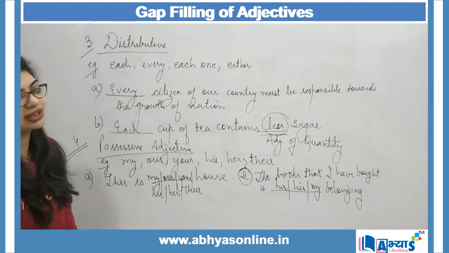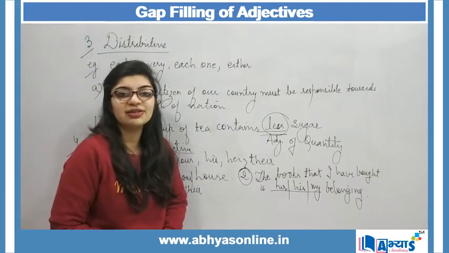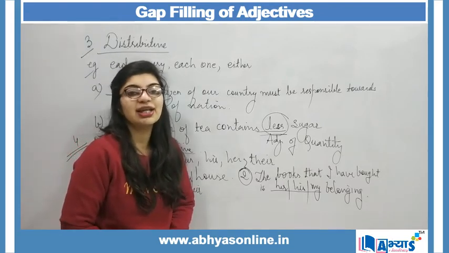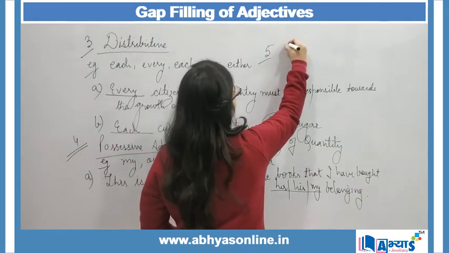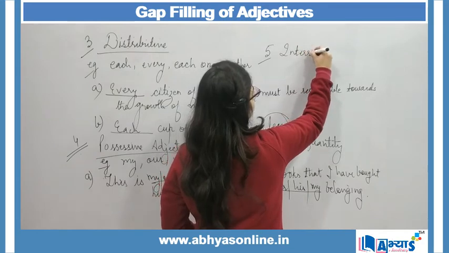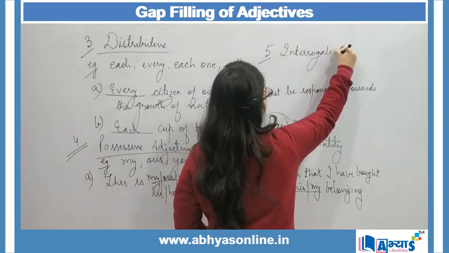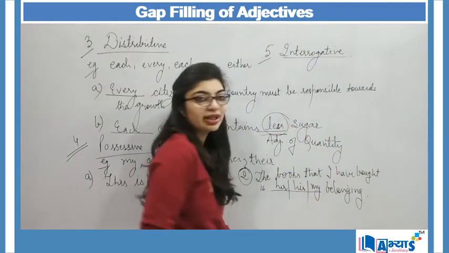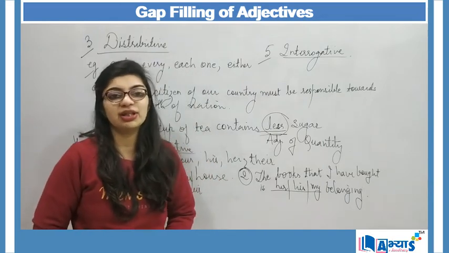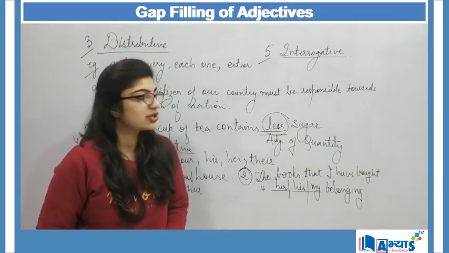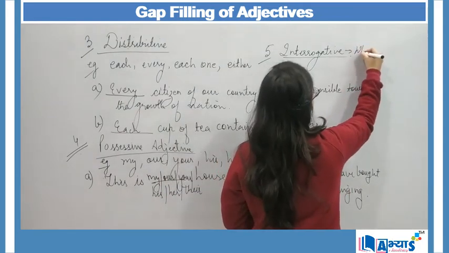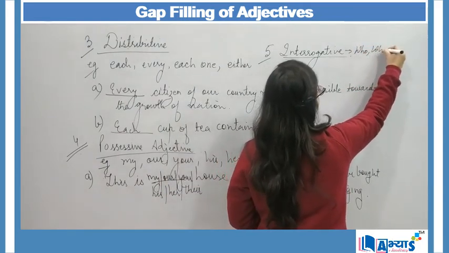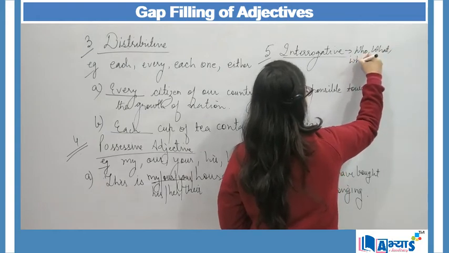The last adjective that we will be discussing in the section of gap filling is interrogative adjective. So the fifth type of adjective is interrogative adjective. Now interrogative is derived from the word interrogation, and interrogation means to ask questions. So examples of interrogative adjectives can be who, what, whose.